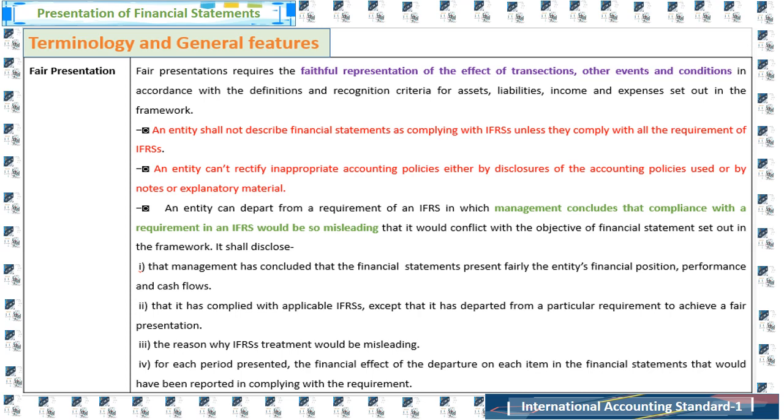In that case, it shall disclose that management has concluded that the financial statements present fairly the entity's financial position, performance and cash flows, that it has complied with the applicable IFRS except that it has departed from a particular requirement to achieve a fair presentation, the reason why the IFRS treatment would be so misleading, and, for each period presented, the financial effect of the departure on each item in the financial statements that would have been reported in complying with the requirement.